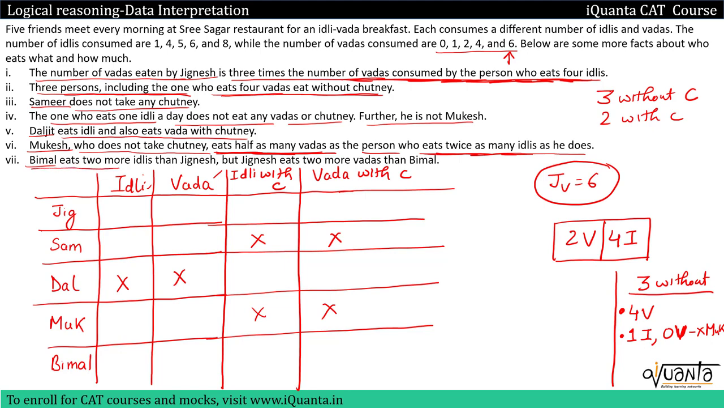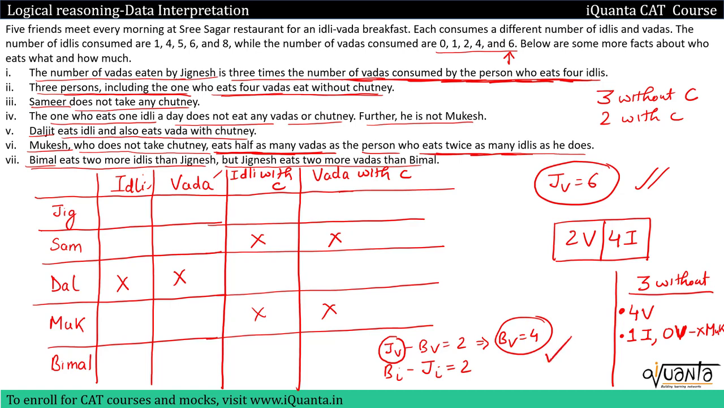Let's go to the next clue. Bimal eats 2 more idlis than Jignesh. So Bimal's idlis minus Jignesh's idlis, the difference should be 2. But Jignesh eats 2 more vadas than Bimal. So Jignesh's vadas minus Bimal's vadas should be 2. Now we know that the vadas eaten by Jignesh was 6 over here, which gives us the vadas eaten by Bimal equal to 4. So Bimal is eating 4 vadas. Now I have a clue that the person who is eating 4 vadas is eating without chutney. So Bimal will be eating without chutney. I'll put crosses with chutney for Bimal. I'll put 4 vadas for Bimal.